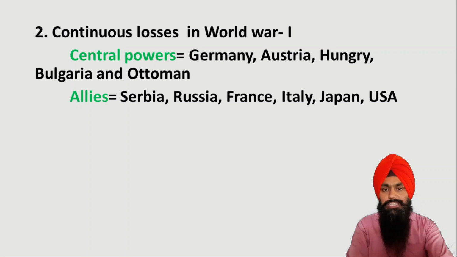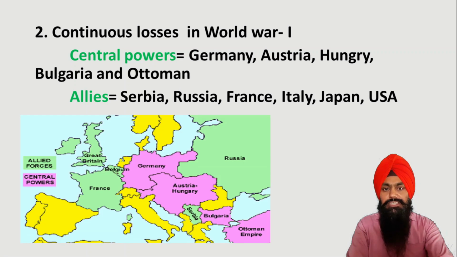And the second group was of Allies. In this group there were countries like Serbia, Russia, France, Italy, Japan and USA. So even in this map you can see these two powers, Central Powers and Allied powers. So people were against the monarchy because they were suffering a lot. The condition of the people was really very bad at that time. So they protested against the monarchy, asking why are you participating in this war? So this became a major cause behind the Russian Revolution.